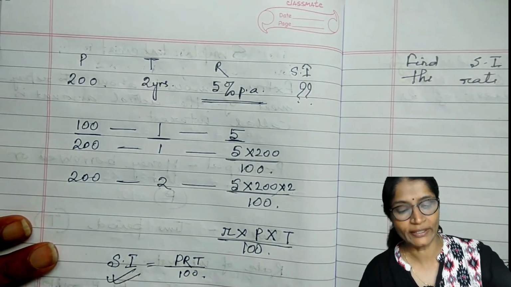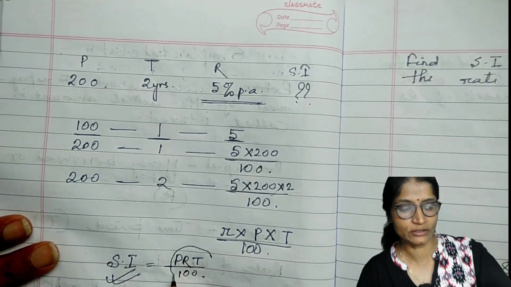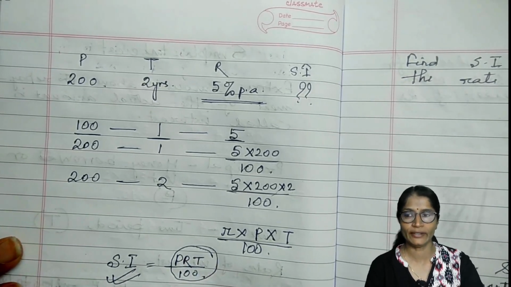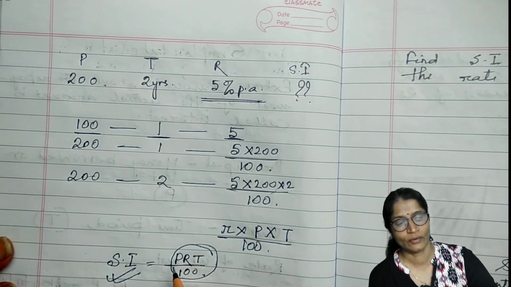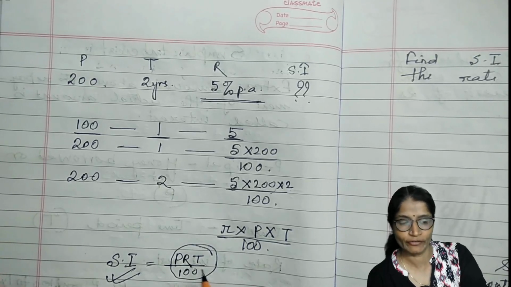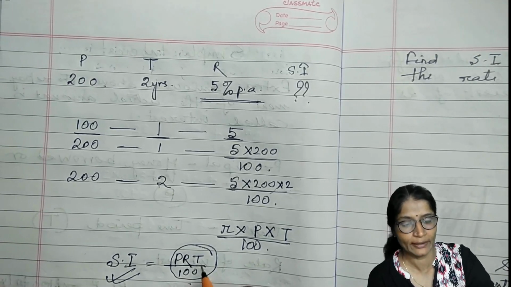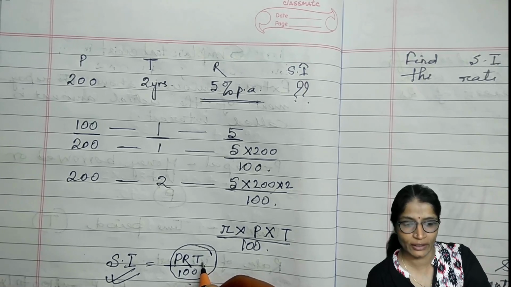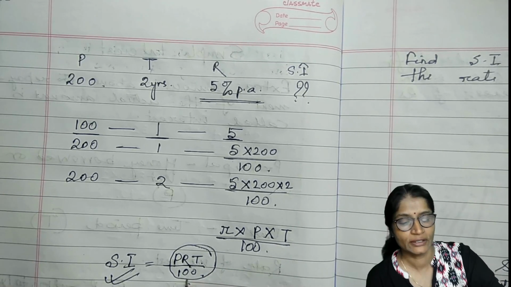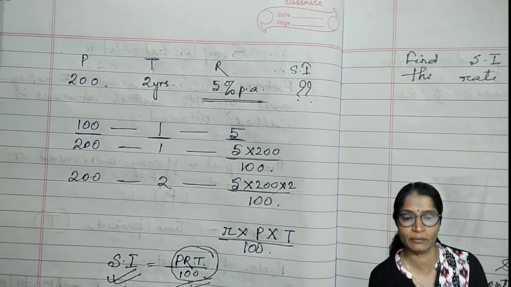To calculate the simple interest, we can use this formula so that we can calculate it easily: principal multiplied by rate of interest into time, with time in terms of years, divided by 100 will give you the simple interest.